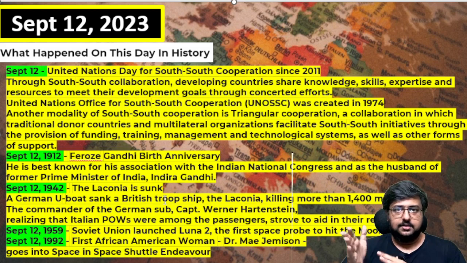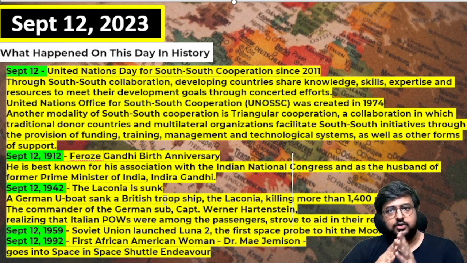Now you would have heard Luna 25 crash-landed on the moon. When Chandrayaan 3 was going, Russia's Luna 25 was going. So Luna 2, one of the earliest Luna missions, went on this date, September 12, 1959.